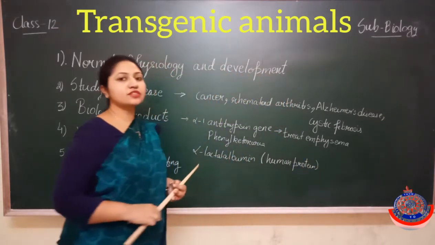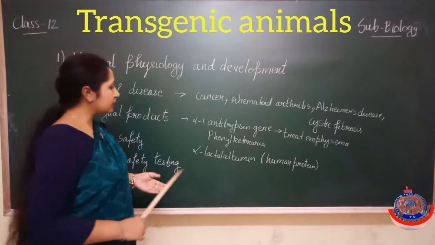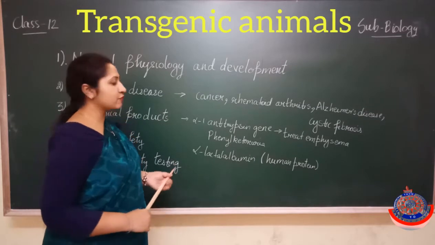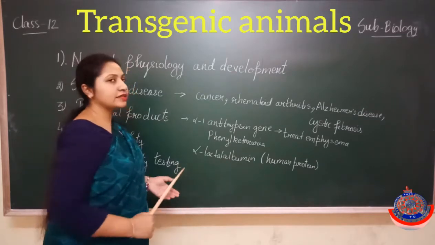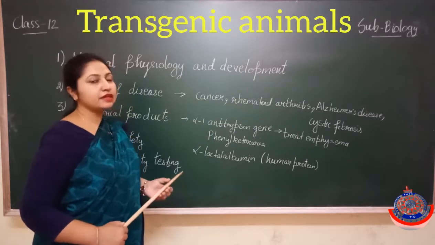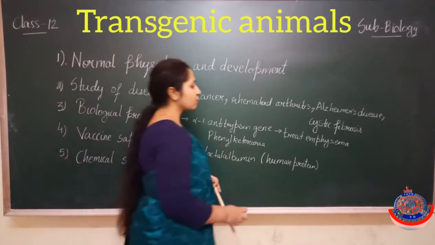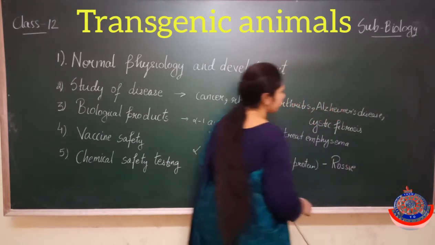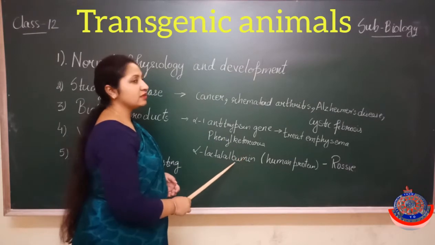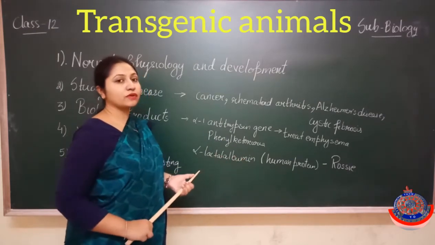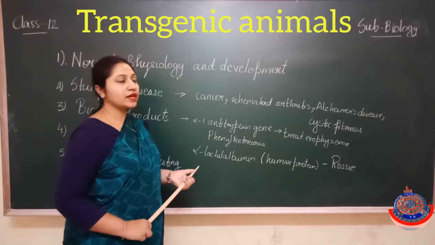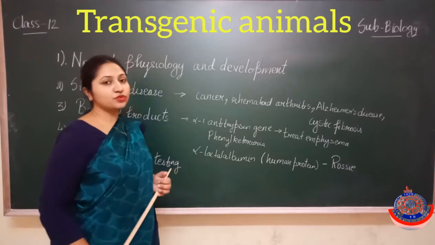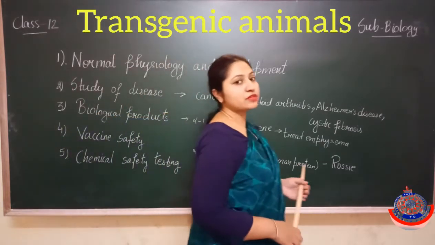And the first transgenic cow in which the gene responsible for coding this alpha lactalbumin was inserted is named Rosie. So Rosie is known as the first transgenic cow. If the gene that is responsible for encoding lactalbumin is inserted in the cow and that cow produces milk containing this protein, then it will act as a good supplement for the baby.